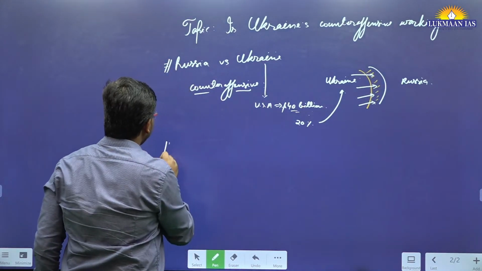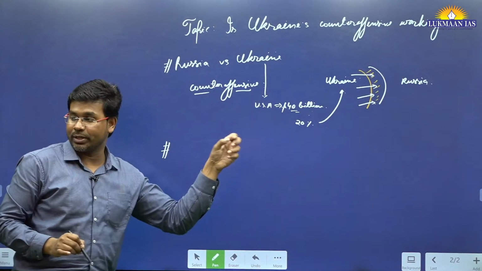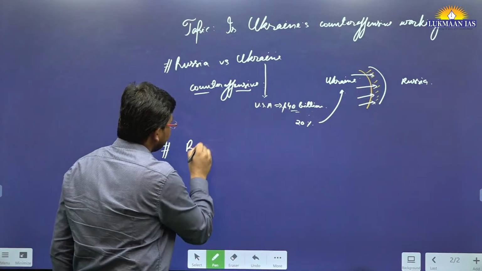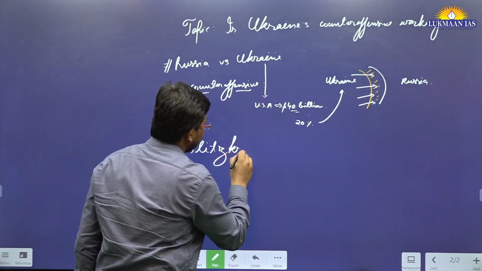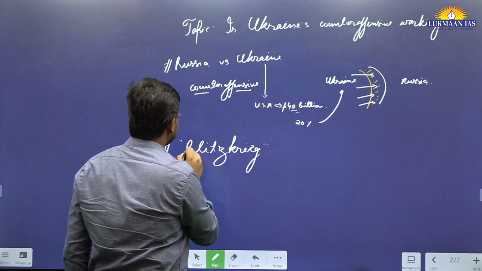Now, one of the ways that Ukraine has adopted for the counter-offensive measure has a very special name and a special meaning also, that is known as blitzkrieg. Okay, so we will understand this blitz, K-R-I-E-G. Okay, we are going to understand about blitzkrieg.